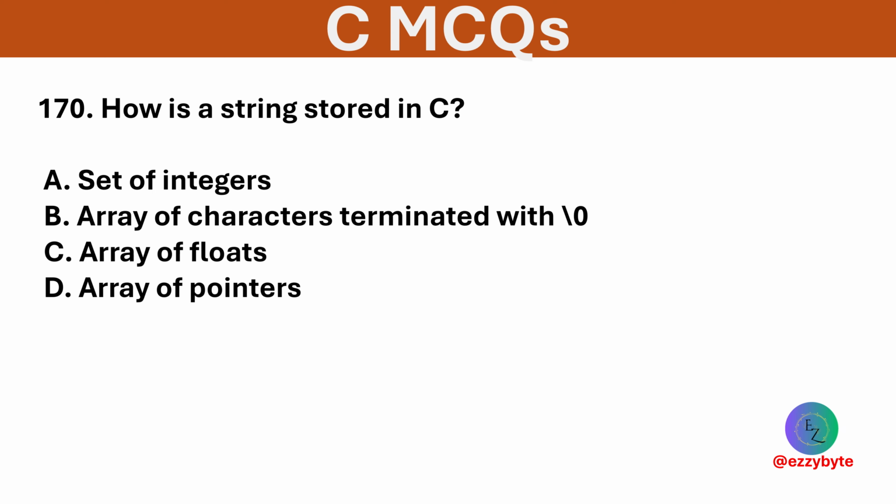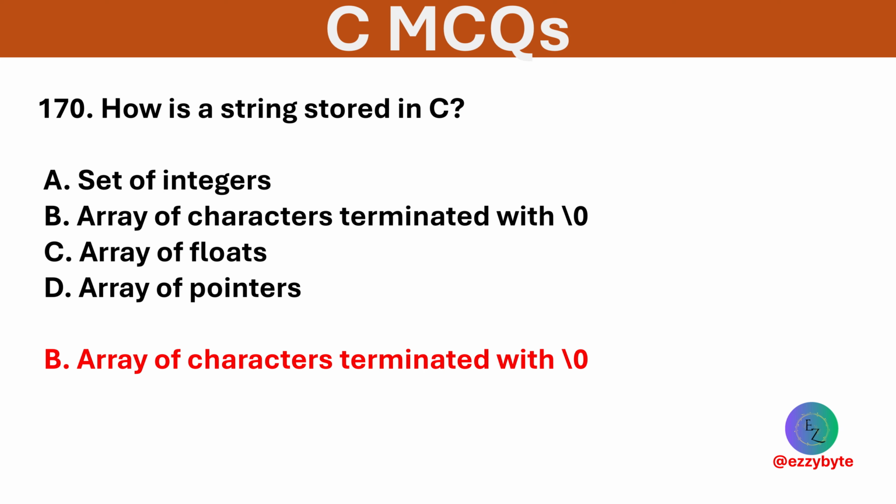How is a string stored in C? Options are set of integers, arrays of character terminated by \0, arrays of float, and arrays of pointers. Option B is correct. Strings are char arrays ending with a null character.